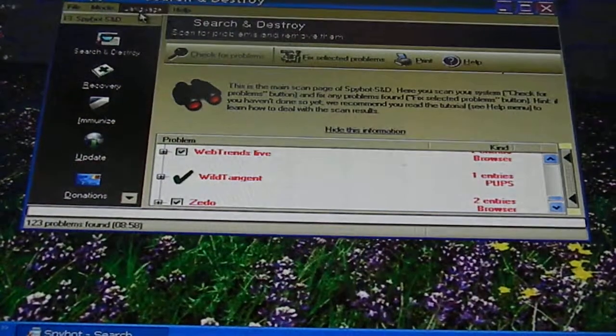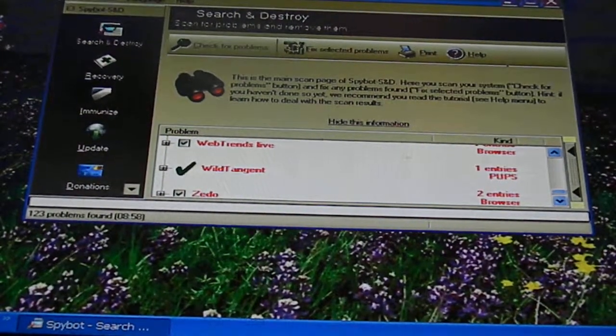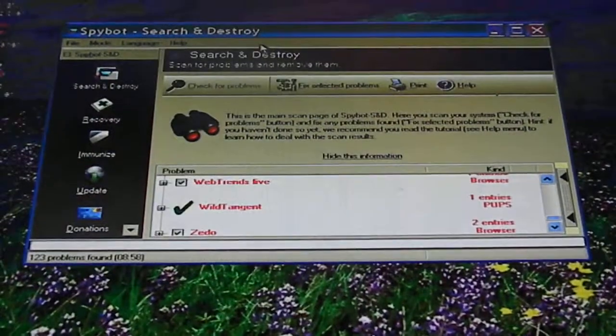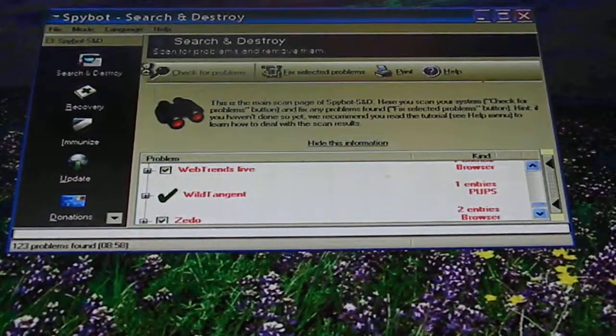And Spybot is a free anti-malware program, and you might go to CNET to download it. And so that's your computer tip for today.